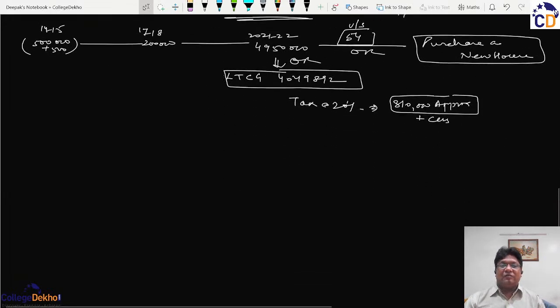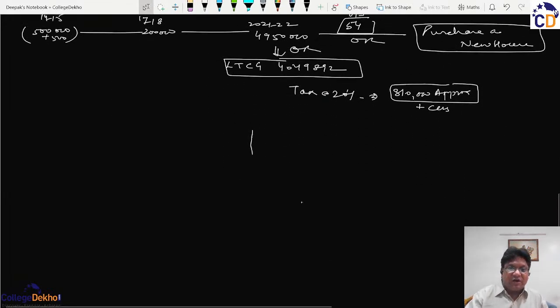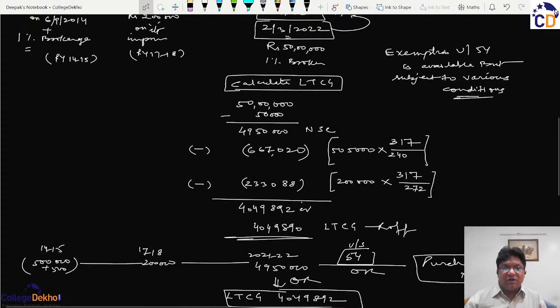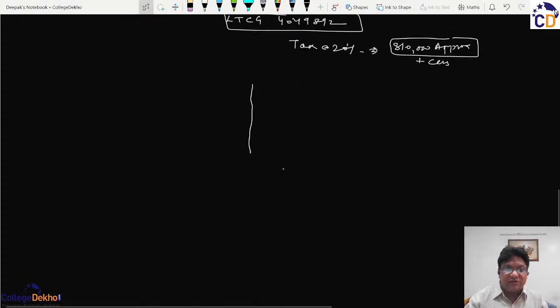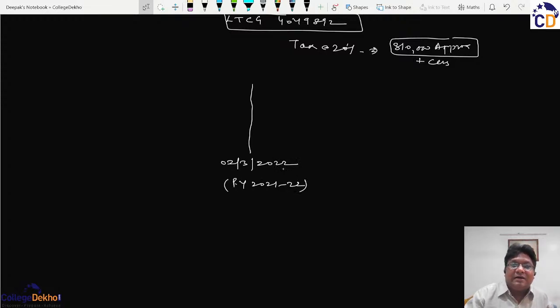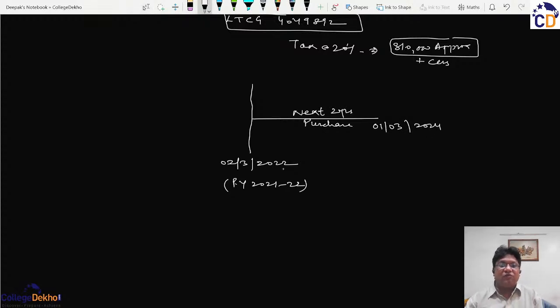So first of all, after the latest amendments, if I again go to my date of transfer, the date of transfer was 2nd March 2022, pertaining to the previous year 21-22. So the new house can be purchased within the next 2 years from the date of transfer, and this date in the applicable case will be till 1st March 2024.